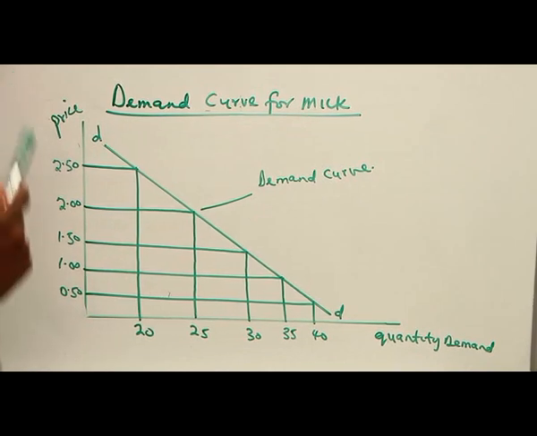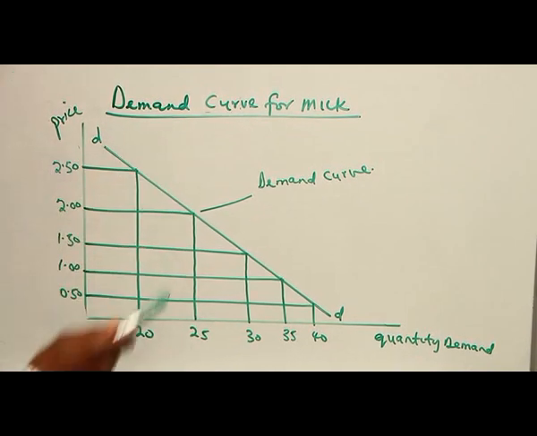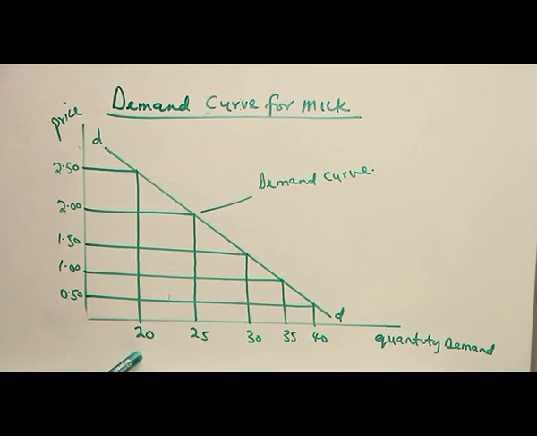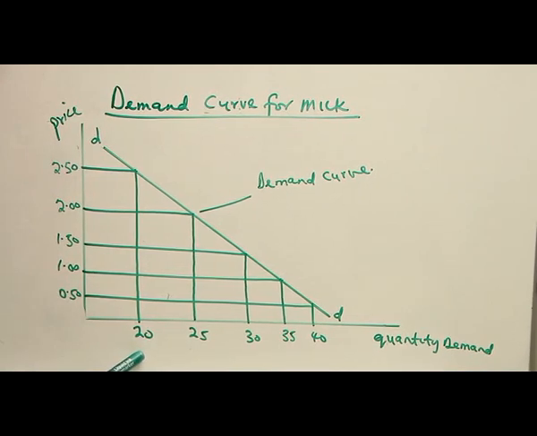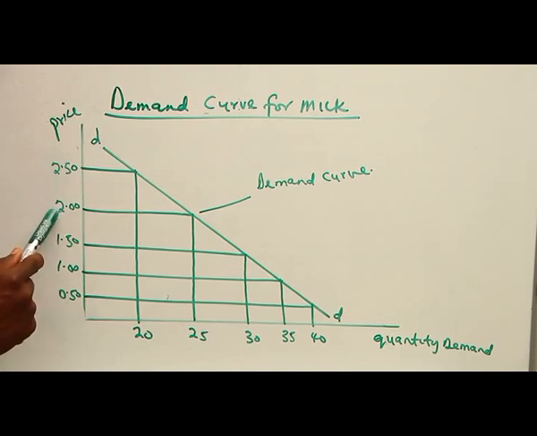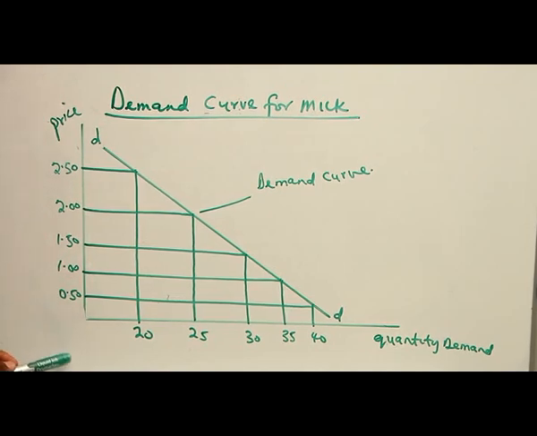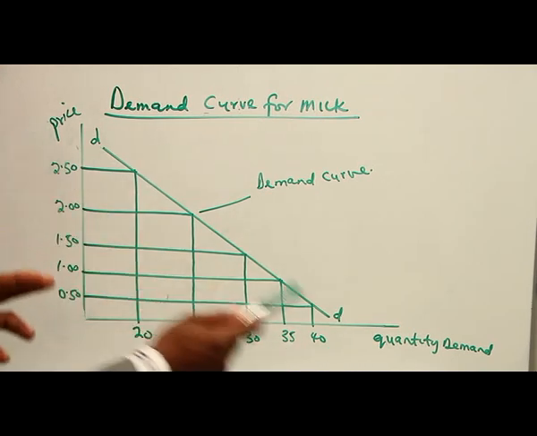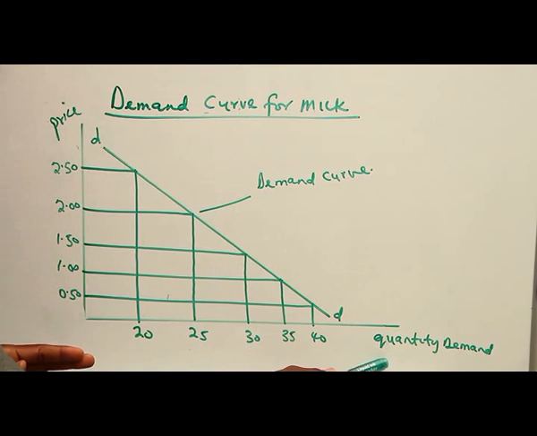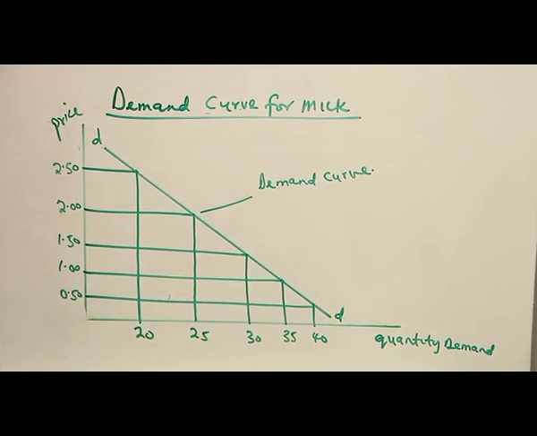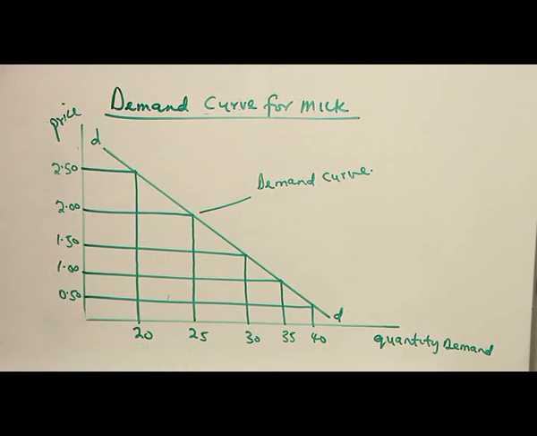When the price is 2 naira 50 kobo, quantity demanded is 20. If you check the table, from 2 naira 50 kobo to 2 naira to 1 naira 50 kobo and so on, you observe that as the price is coming down, quantity demanded is increasing, which shows that there is a negative relationship between the price of the commodity and quantity demanded. So we have the demand curve to be downward sloping.